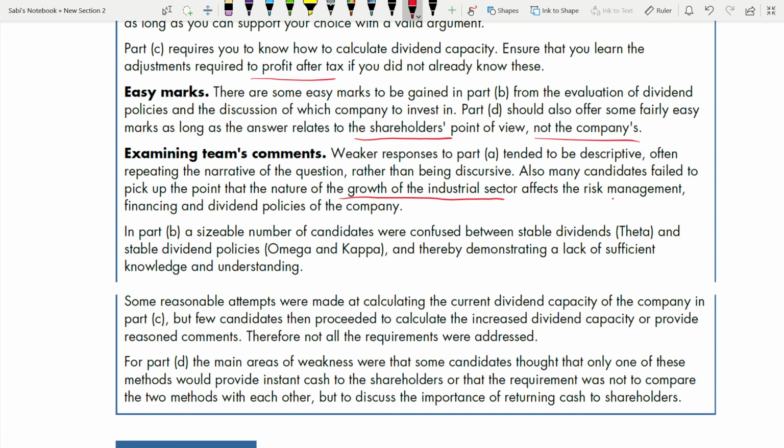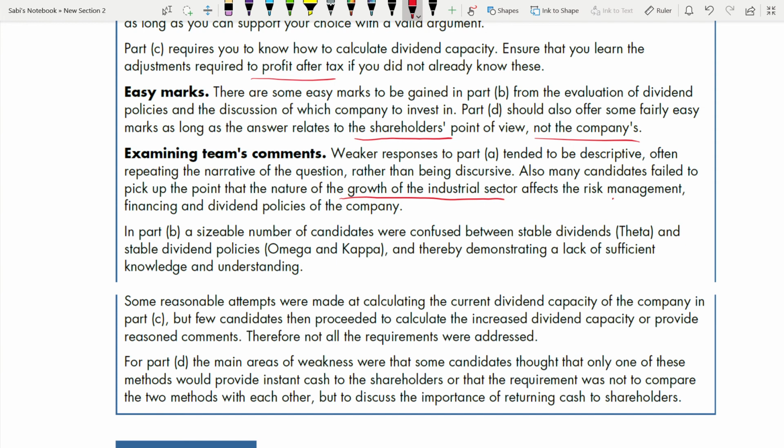This could happen out of 2 things. One, you don't know how to calculate the increased dividend capacity. Second could be, what is the second reason? You tell me. You didn't understand the requirement properly. Wrong interpretation of the requirements.